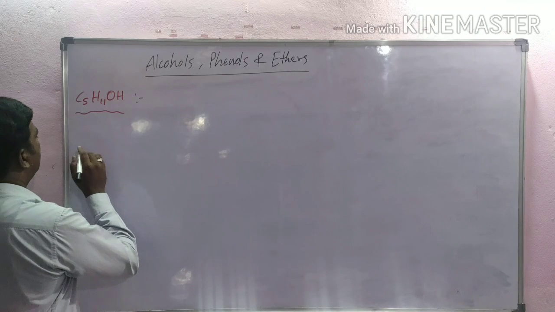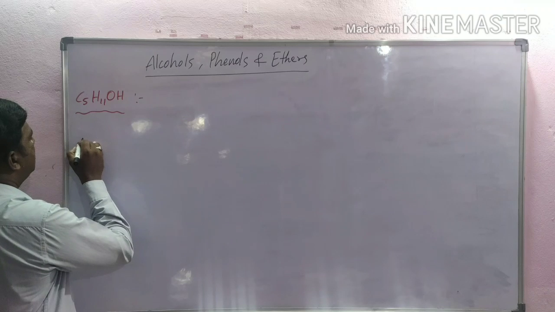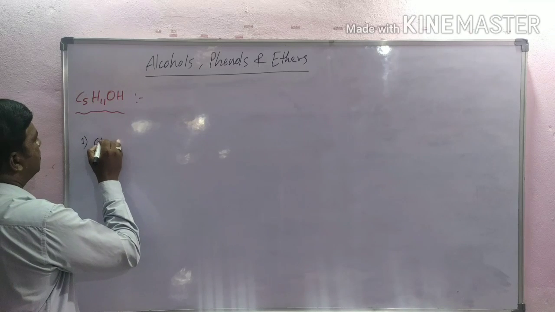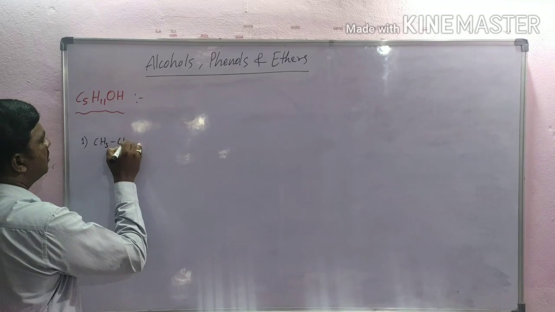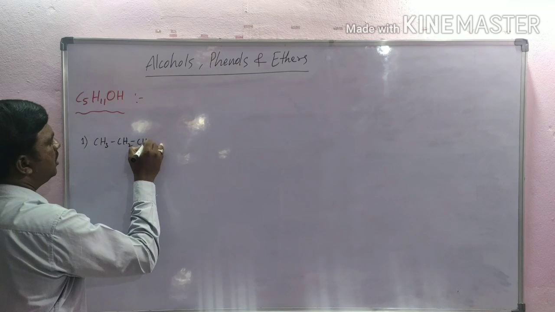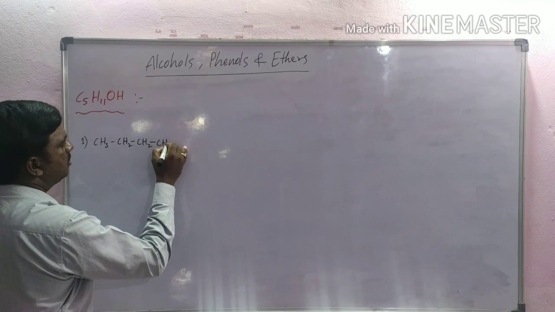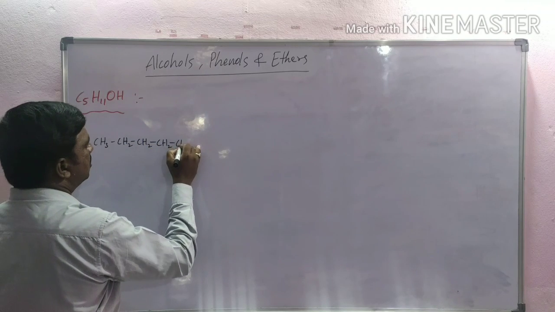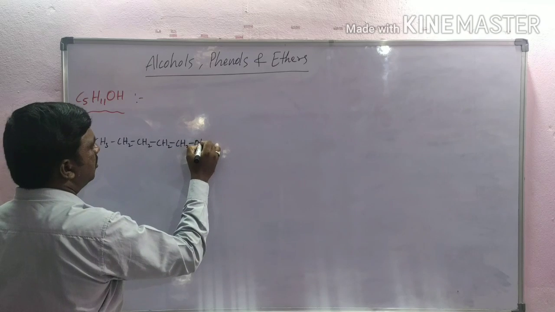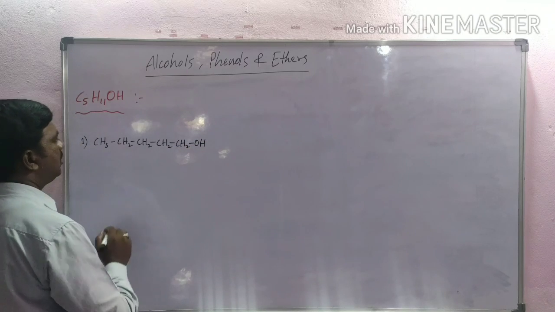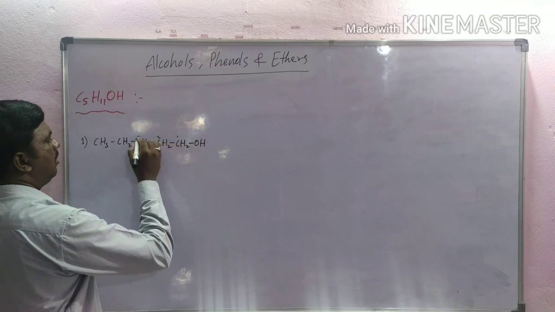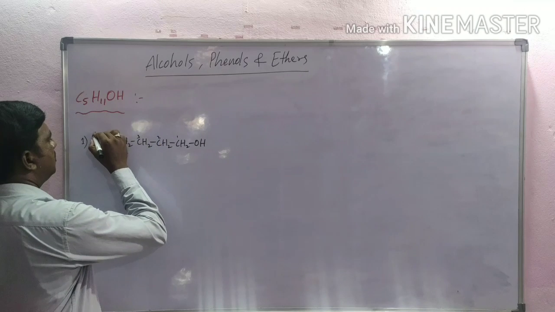Now, the first one is CH3CH2CH2CH2CH2OH, numbering 1 to 5.